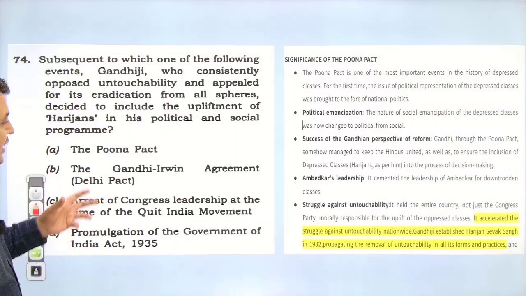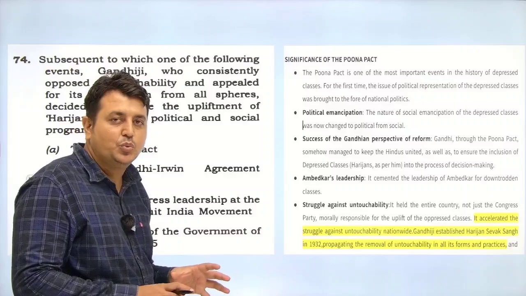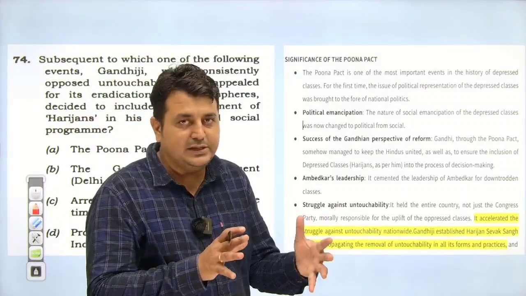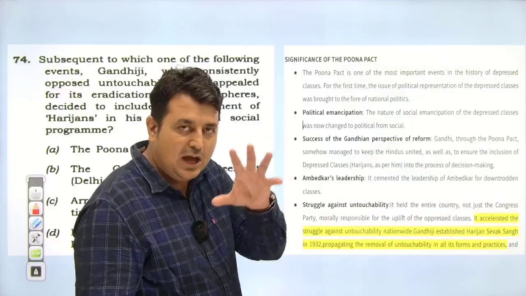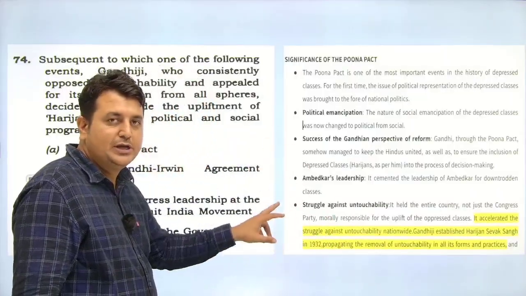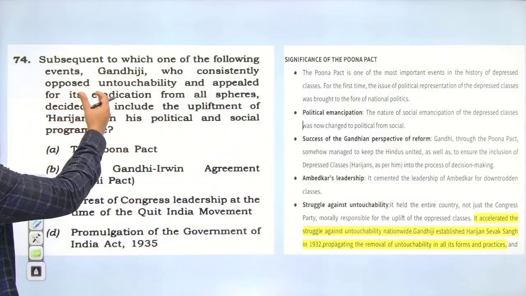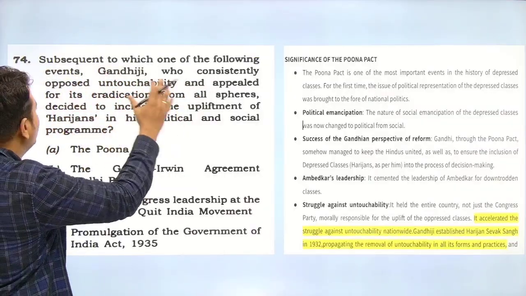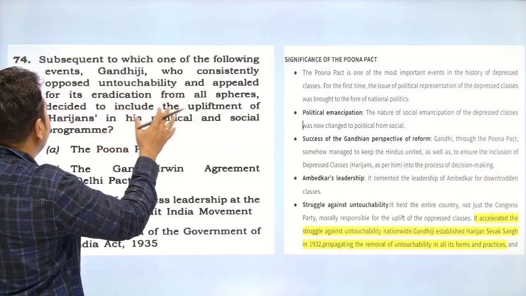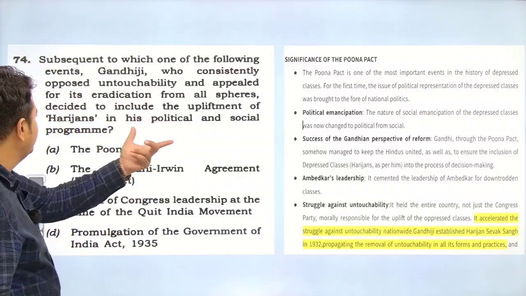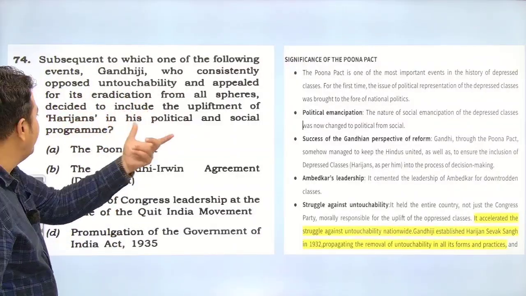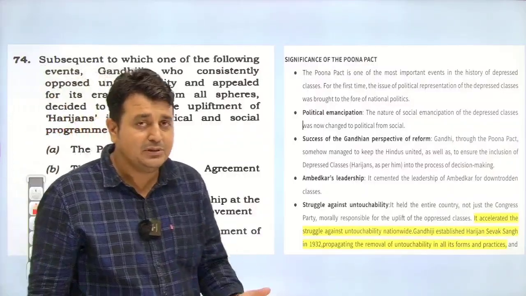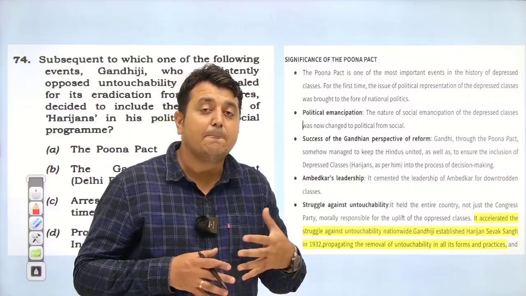Next question is related to Gandhi and Ambedkar, and in the class I had discussed this in detail, Gandhi's view, Ambedkar's view, as well as it is mentioned in the notes. So what's the question? Subsequent to which one of the following events did Gandhi, who consistently opposed untouchability and appealed for its eradication from all spheres, decide to include the upliftment of Harijans in his political and social program? When did it happen? After the Poona Pact. Yes, everyone.